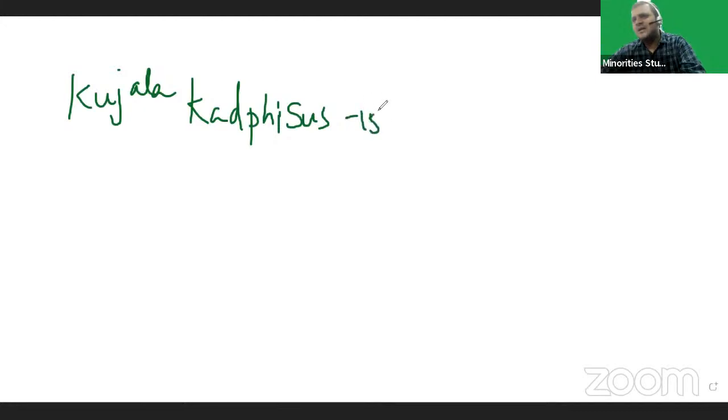In 15 AD, he became the king. He ruled up to 64 AD. Kujula Kadphises ruled between 15 AD to 64 AD. Kujula Kadphises gave importance to Buddhism.